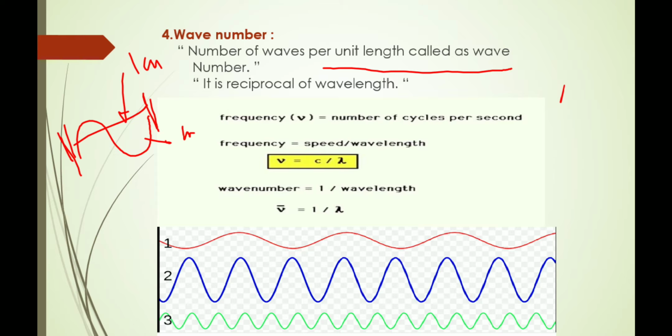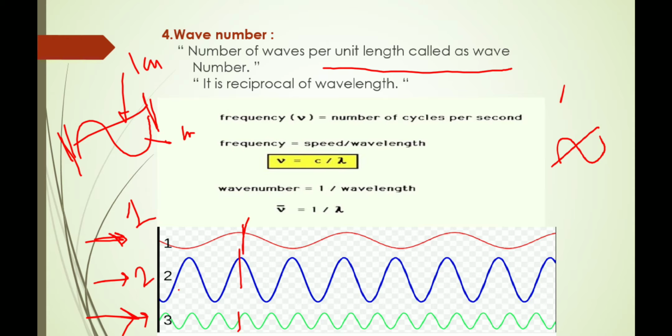Here there is one image given below. There are three types of wave: first type of wave, second and third type of wave. Suppose this is a 1 centimeter length, then we have to count the number of waves. In the first type of wave, there is one wave, so the wave number is 1. In the second type of wave, there are two waves, so the wave number is 2. In the third type of wave, there are three waves, so the wave number is 3. One wave is equal to one crest and one trough.